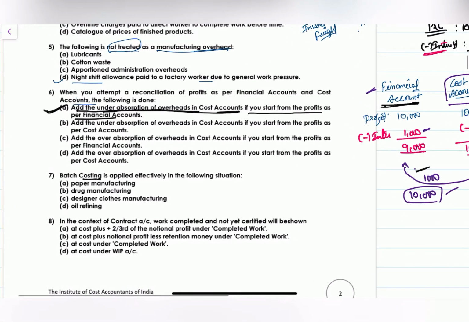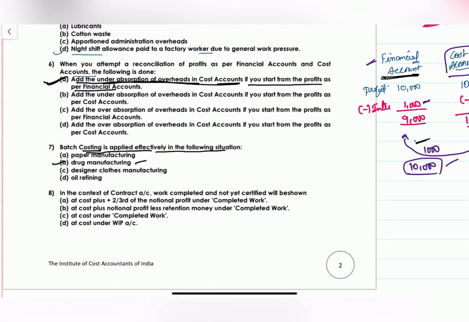Next one, batch costing is applied effectively in the following cases. Batch costing, if you see, drugs are manufactured batch-wise, so drugs manufacturing is batch costing. In drugs manufacturing, batch costing is used.